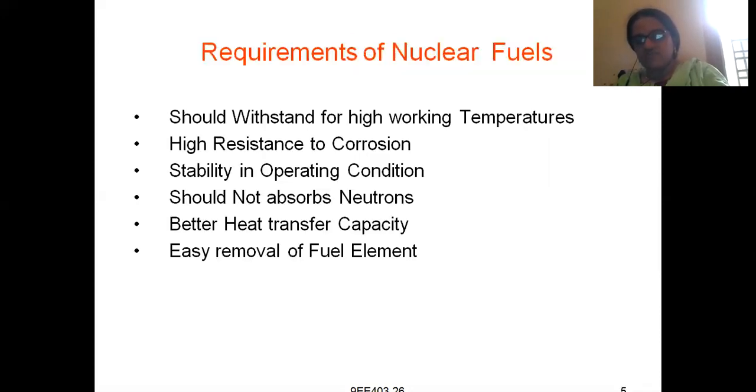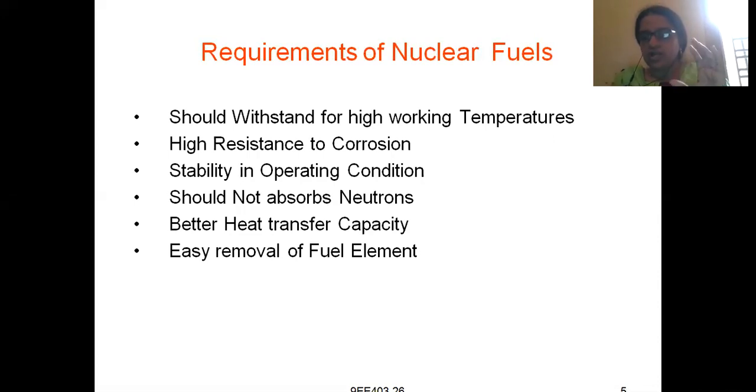Requirements of nuclear fuel. Before studying conductors, we first refer to an ideal conductor. An ideal conductor is a conductor whose resistance is almost zero, and its conductivity is infinite. Why? Because conductance is the inverse of resistance, so its conductivity is infinite.